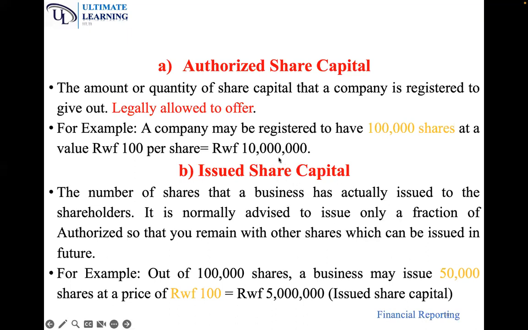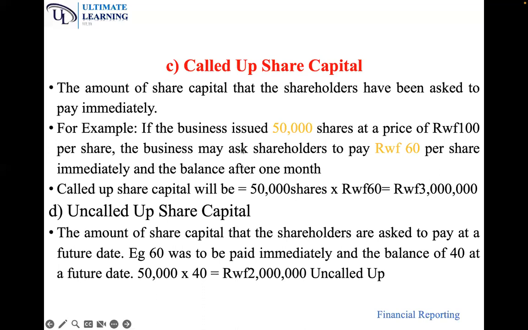So issued share capital is the one you have decided to give out. For example, out of these 100,000 shares, a business may decide to give out 50,000 shares at a price of 100, which gives you 5 million. So which means authorized share capital was 10 million, out of which 5 million is issued and another 5 million is not issued.